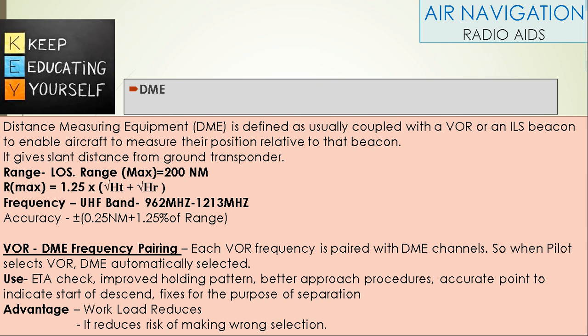VOR DME frequency pairing. Each VOR frequency is paired with a DME channel. So when the pilot selects VOR, DME gets automatically selected. It reduces the workload of the pilot and also reduces the risk of making a wrong selection. It helps in checking ETA, improved holding patterns, better approach procedures, accurate points to indicate start of descent, and fixes for the purpose of separation.